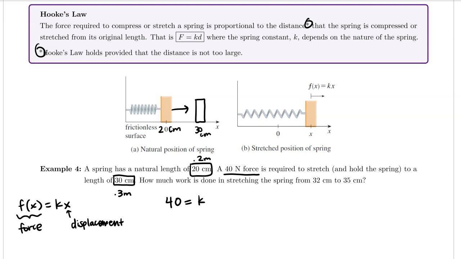And then the displacement that it traveled, going from 20 centimeters to 30 centimeters, but remember we're talking about meters, so the distance that it would have traveled is 0.1 meters. If I'm solving for k, I can divide both sides by 0.1, so I get 40 over 0.1, which is equal to 400. So k equals 400, that is our spring constant. So that means that our force function, instead of k times x, now that k is 400, is 400x.